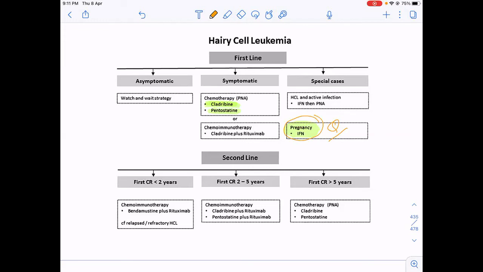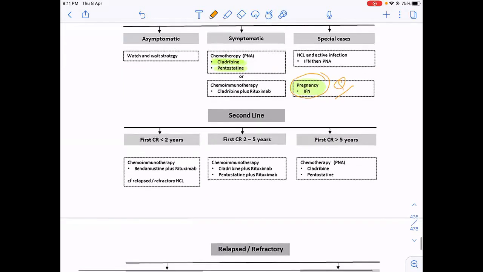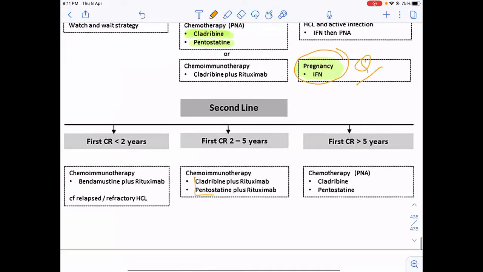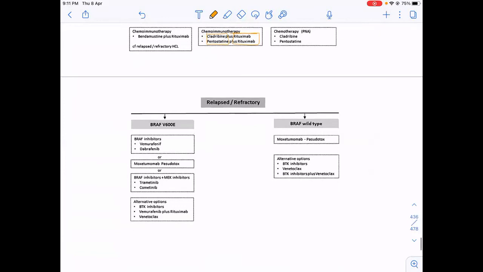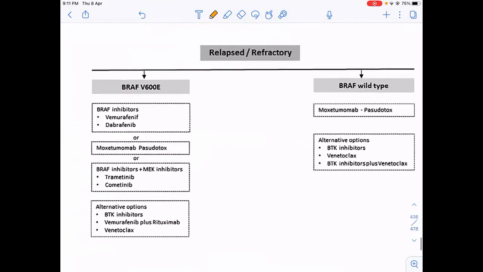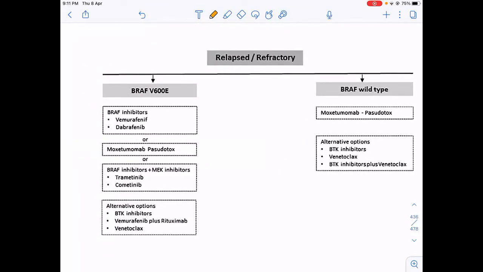Okay. Now, what is the second line therapy? Along with cladribine or pentostatin, I can add rituximab. And why were we reading BRAF again and again? Because we have a drug against BRAF: BRAF inhibitors like vemurafenib or dabrafenib.